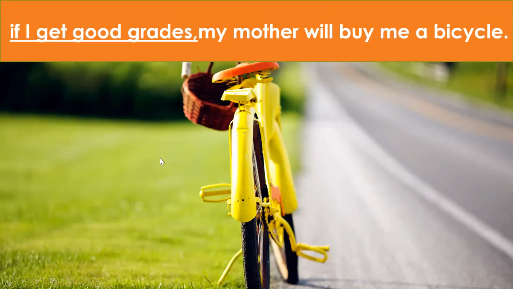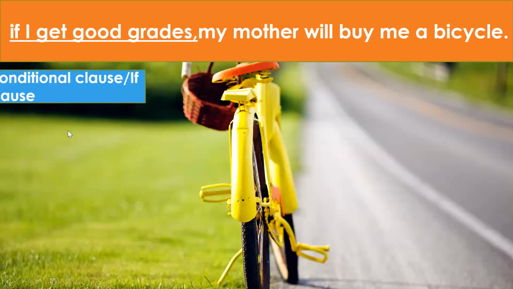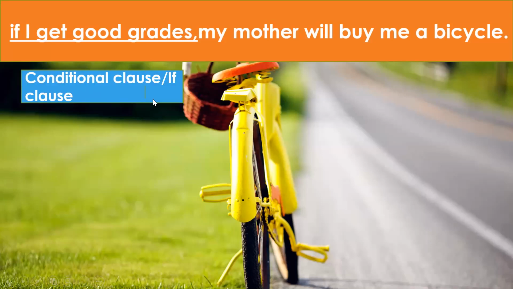Now we can write this sentence in another way. I had taught you this while we were doing clauses. If I get good grades, my mother will buy me a bicycle. So in this case, the conditional clause comes before the main clause. When the conditional clause comes before the main clause, as I had taught you in the punctuation of clauses, you have to put a comma.